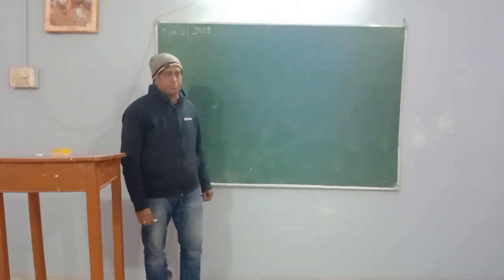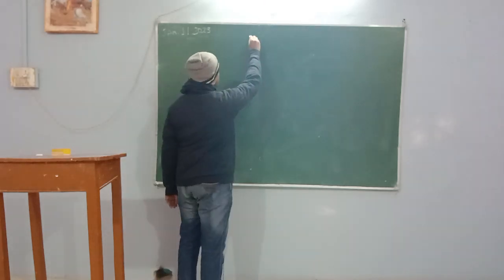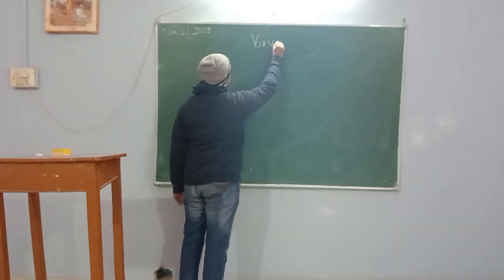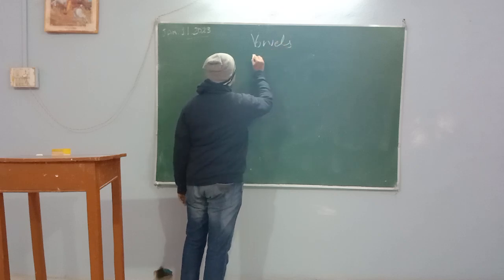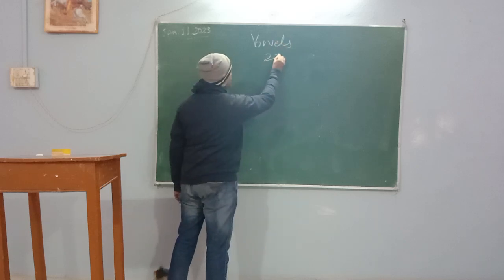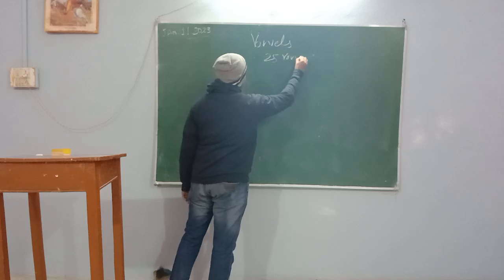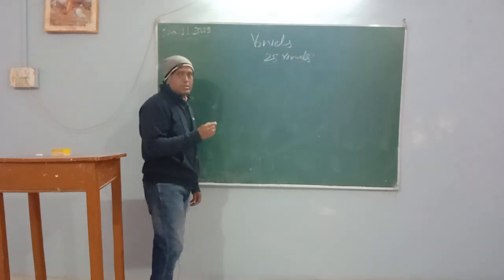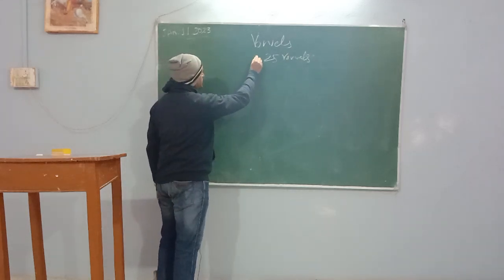Sometimes we learn in school that there are only 5 vowels in English. But let me tell you, we already discussed it: there are 25 vowels in English. Topic will be vowels, right? So there are 25 vowels in English, right?